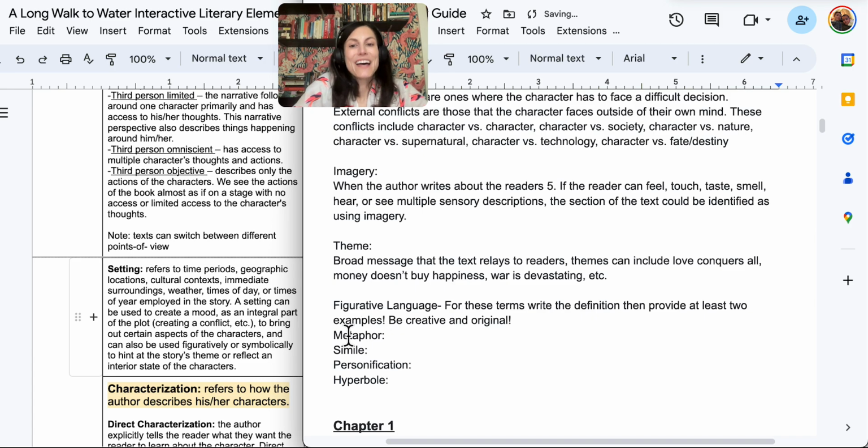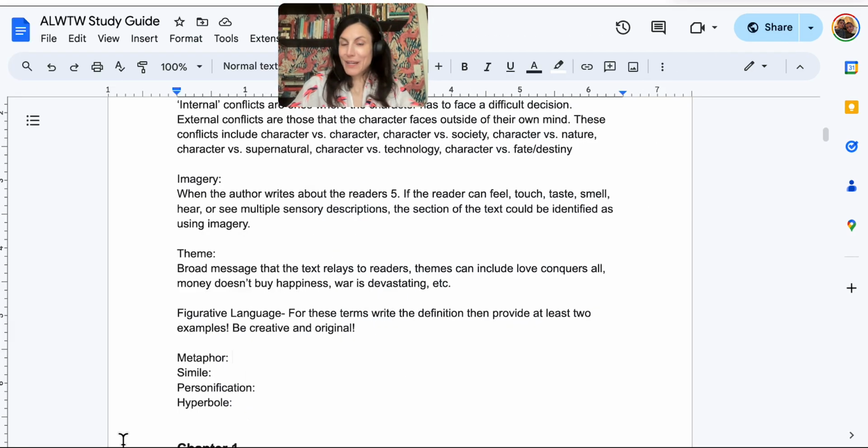So a metaphor, we can say here. Metaphors are when you make a direct comparison. Sometimes metaphors can be confusing. So we could maybe say, he is the devil when he is angry.